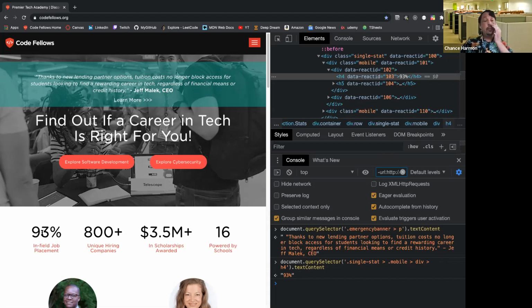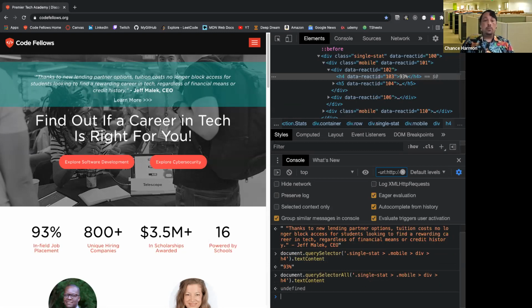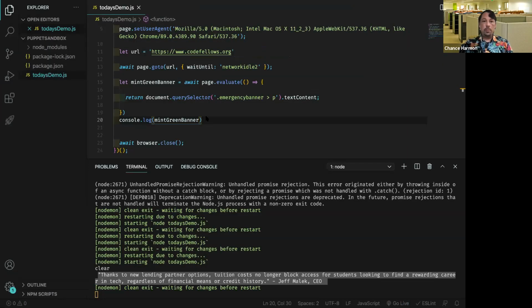That is one item. We already know we can do that in our code. I could write a whole bunch of lines, four lines for each one, four lines for these. That would be very inefficient. So what if I just wanted all of them? Well, there is a method for that: querySelectorAll. What do we get here? We get undefined. Why do we get undefined? I can see all four of them. I can get one. Why am I not able to get all of them? I'm going to grab this and bring it over to our code, and hopefully I don't screw up and leave it off my clipboard again. Nope. Cool.